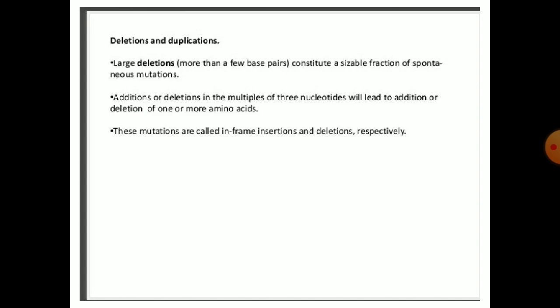Next are the deletions and the duplications. Large deletions, more than a few base pairs, constitute a sizable fraction of the spontaneous mutations. These mutations are called in-frame insertion and deletion respectively. Next are the spontaneous lesions. In addition to replication errors, spontaneous lesions, naturally occurring damage of the DNA, can generate mutations.